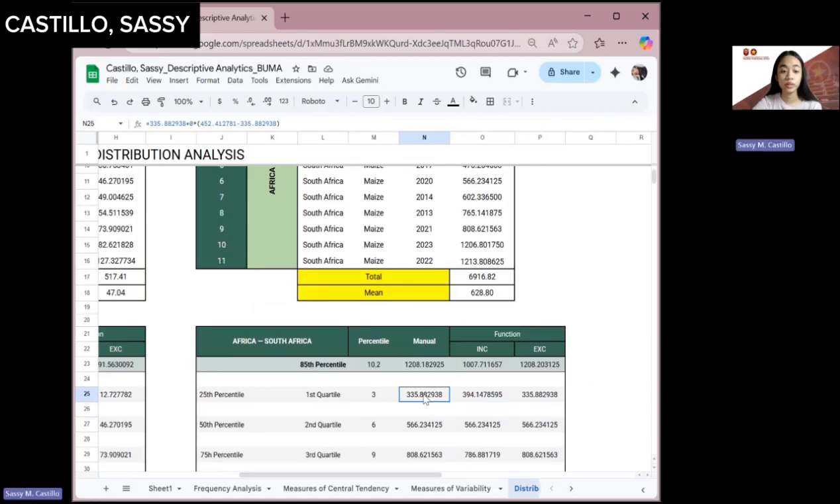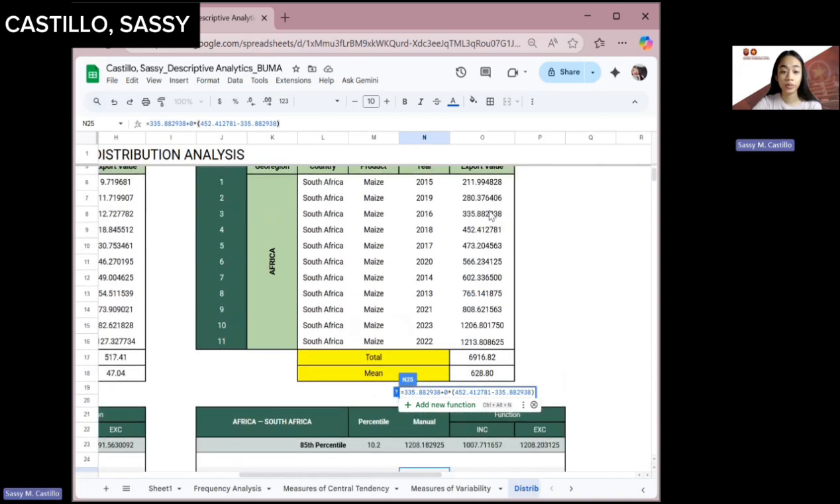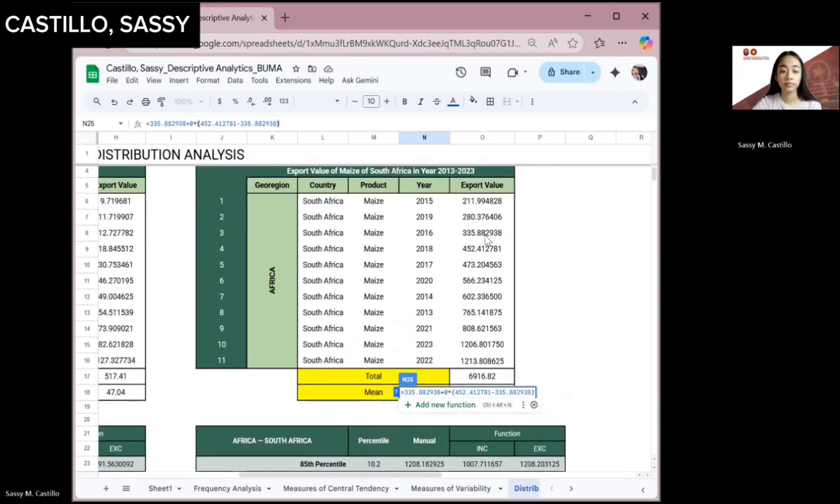Alright, so this is my manual computation of my first quartile as an example. So I get the third year, which is the 2016, 335 plus 0 because our percentile does not have any remainder. And then our fourth value, which is 452, minus our third value, which is the 335 again.